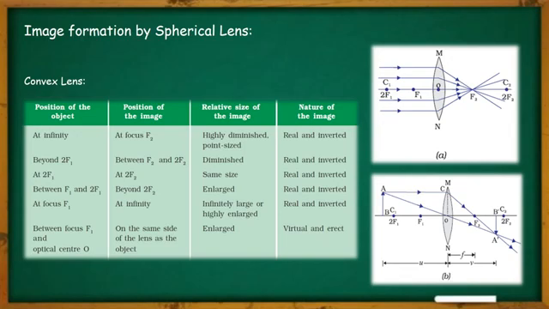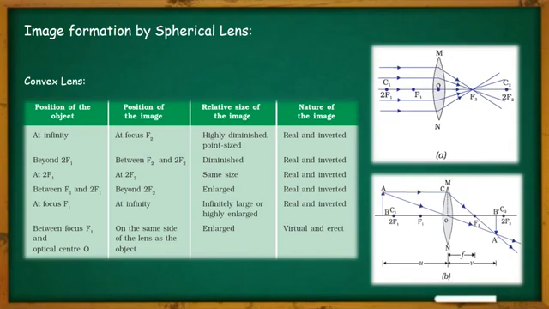So what is the position of the image then? The position of the image is between F2 and 2F2. And about the size of the image, it is a diminished one or smaller than the size of the object. This is also a real and inverted image.